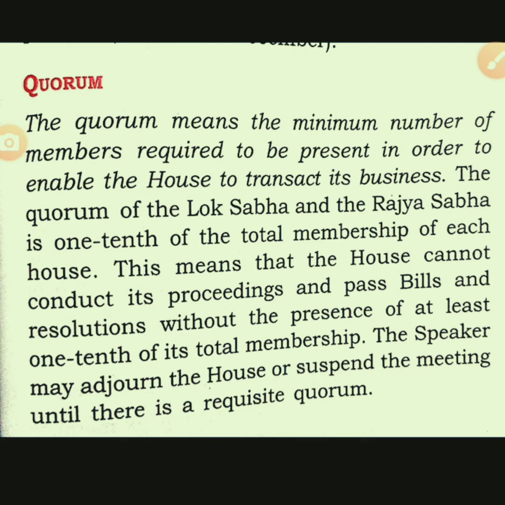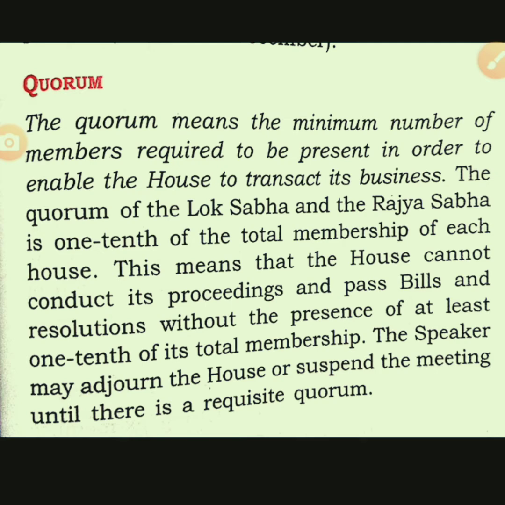What is quorum? Means the minimum number required to be present in order to enable the house to transact its business. So what does it mean here? The house transacts its business. It means that activities in the house, either the Lok Sabha or Rajya Sabha, are held only when 1/10 of the members are present in the house.